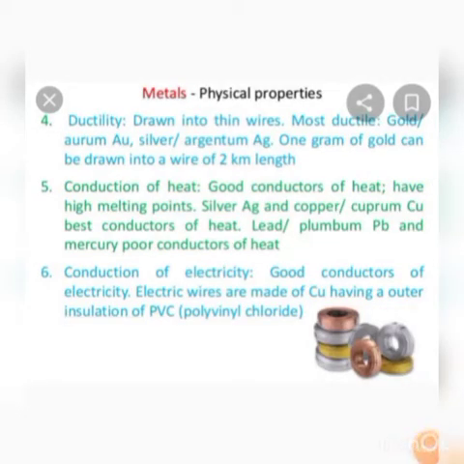Next, fourth property, ductility. Metals can be melted and drawn into thin wires. This property of metals is known as ductility. Example, gold, silver, copper and aluminium are very ductile. Very thin wires are also made from these metals. Next one, good conductor of heat and electricity. Metals conduct heat and electricity. Silver and copper are very excellent conductors of electricity. Good quality household electrical wires are also made from copper. Among metals, lead is a poor conductor of electricity.